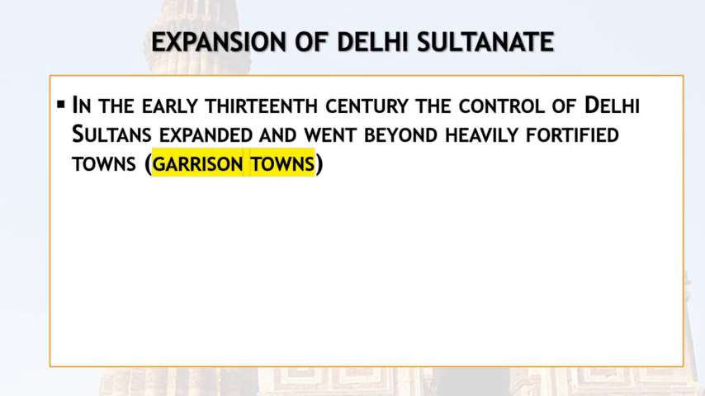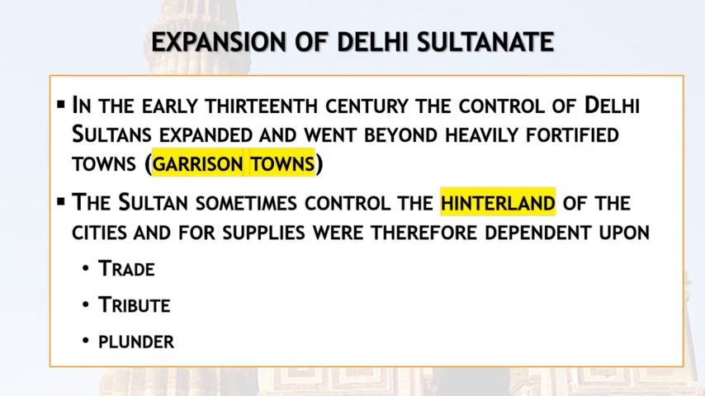In the early 13th century, the control of the Delhi sultans expanded and went beyond the heavily fortified garrison towns. Garrison towns were the special towns where the army lives. Sometimes the sultans took control of the hinterland also, but most of the time they had to depend on trade, tribute or plunder. They used to depend on trade or any gift from any king, or any type of plunder, loot, violence.